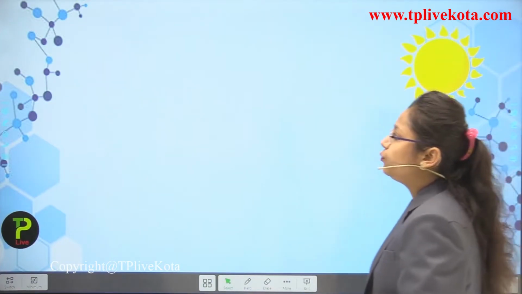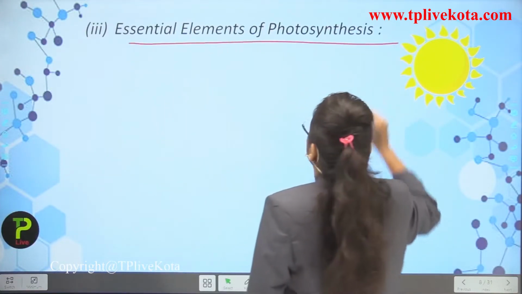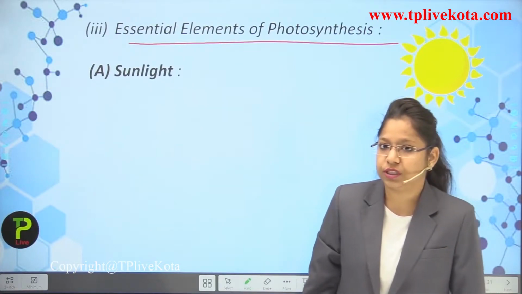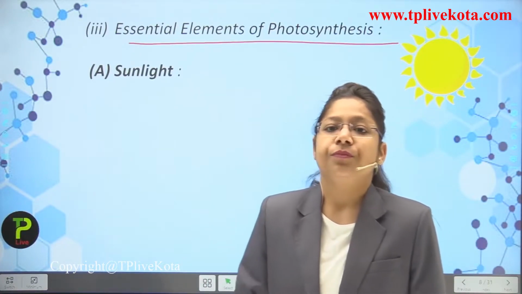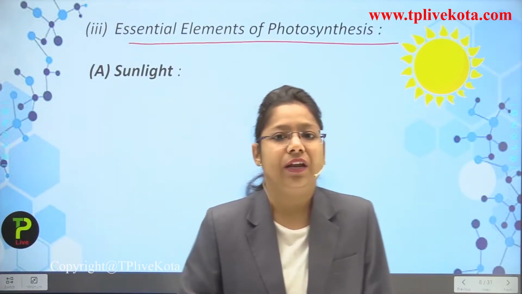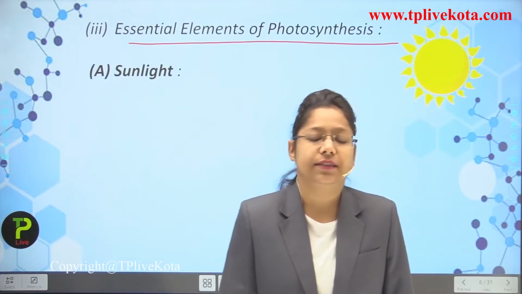Now, we are moving forward towards the essential elements of photosynthesis. So, what will be the essential elements for photosynthesis? As I told you, sunlight, carbon dioxide, water, and chlorophyll are all the things which are essential for the photosynthesis process.